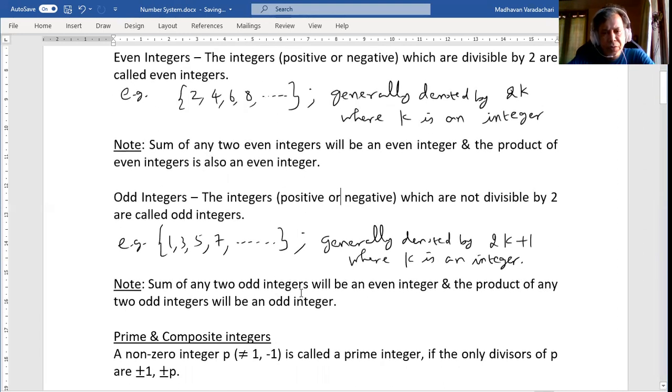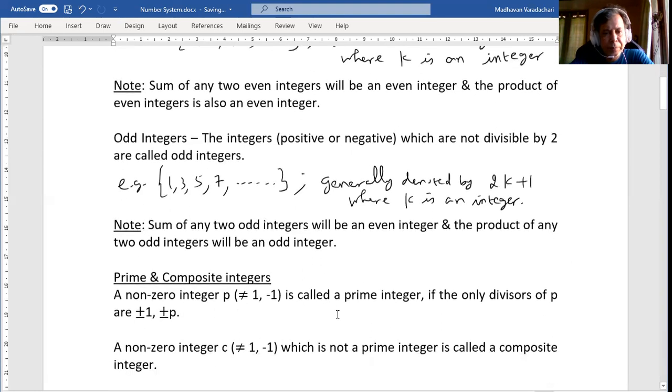Sum of any two odd integers will be an even integer. Product of any two odd integers will be an odd integer.